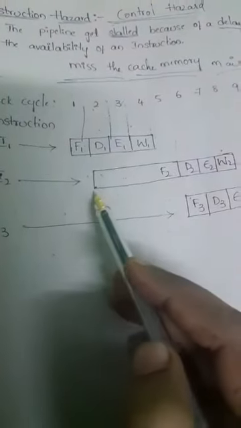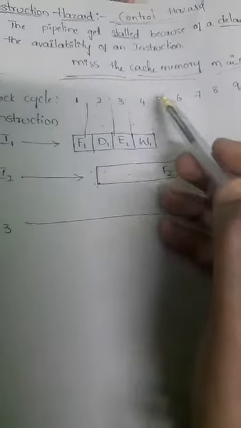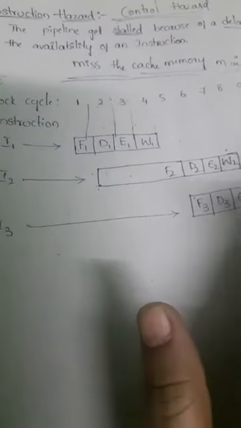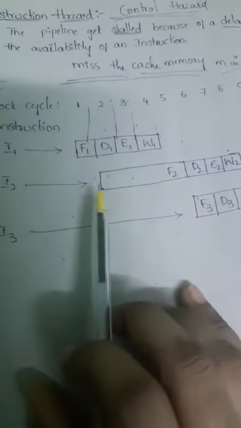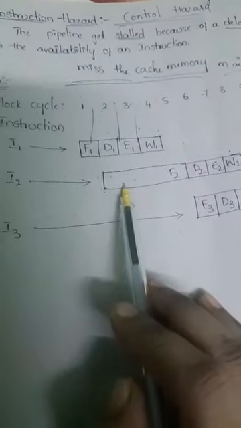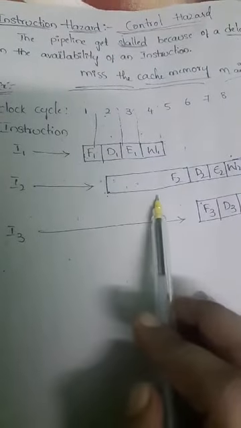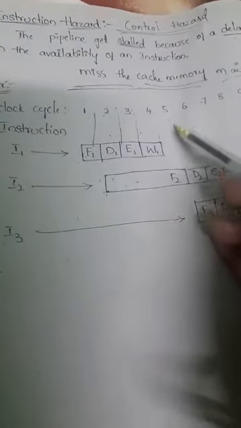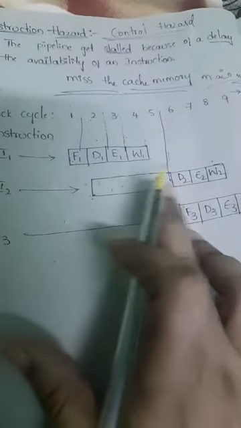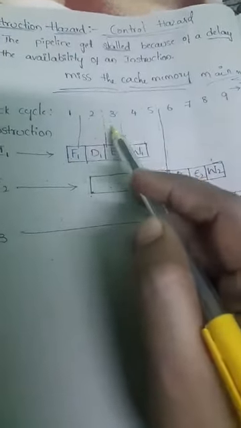But that fetching procedure is extended and continues up to the 5th clock cycle. Actually the fetch process should be completed at the end of clock cycle 2, but it got delayed and completed at the end of clock 5. So fetching of the second instruction takes 1, 2, 3, 4 clock cycles.